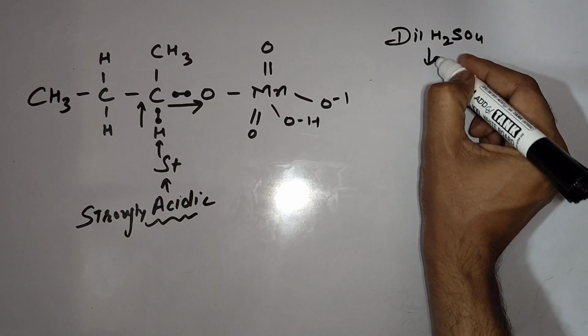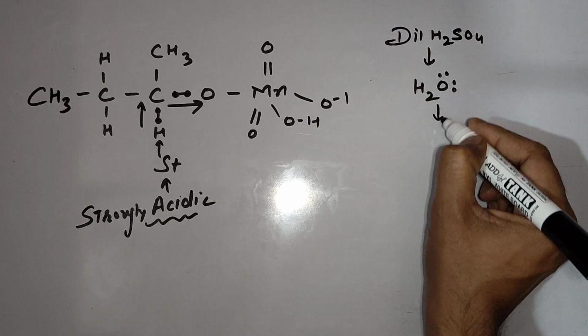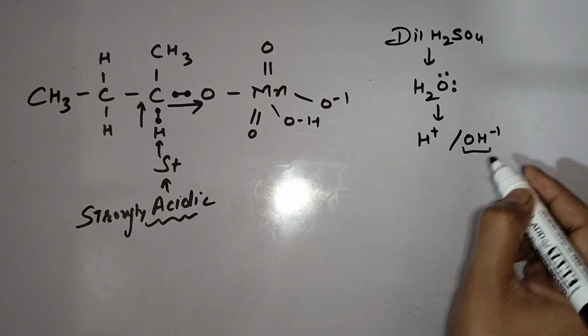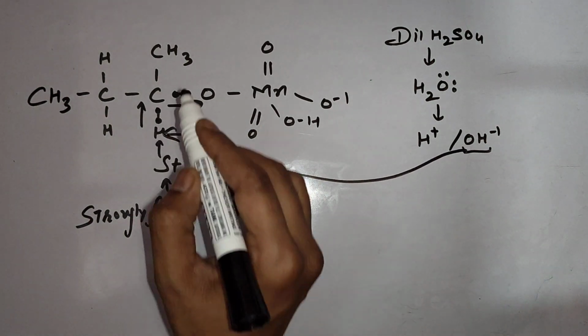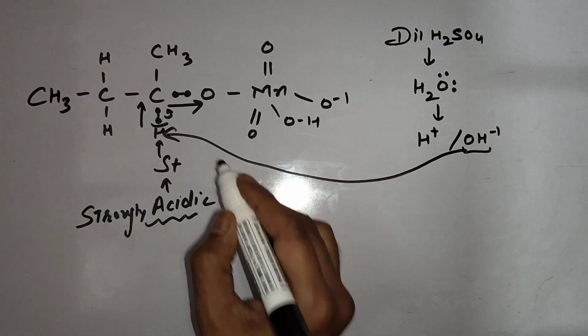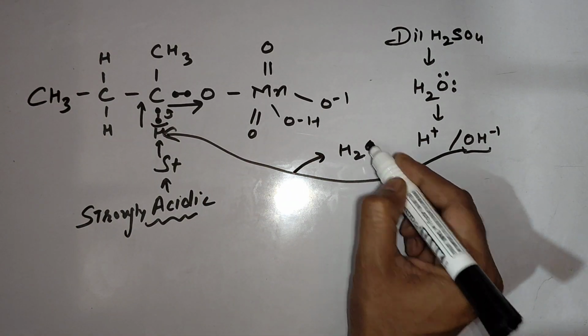In dilute sulfuric acid, water molecules are available in large amount, and water molecules always break into two parts, H positive and OH negative. This OH negative part will start attacking this hydrogen. The carbon-hydrogen bond will break and electrons will shift toward carbon. H positive and OH negative will combine to produce another molecule of H2O.